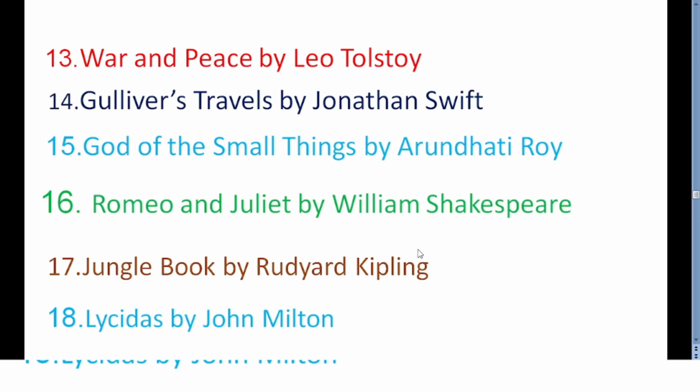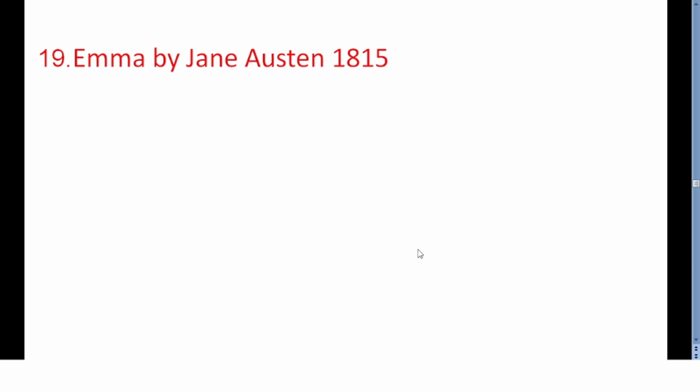So if we look at the next one, that is Emma by Jane Austen. As in the previous slide, we have also discussed Jane Austen's Pride and Prejudice. This is another famous novel, and it's a novel about youthful hubris and romantic misunderstandings. Emma was a matchmaker, and the novel was set in the fictional village of Highbury. It is a very important novel for the purpose of preparation.